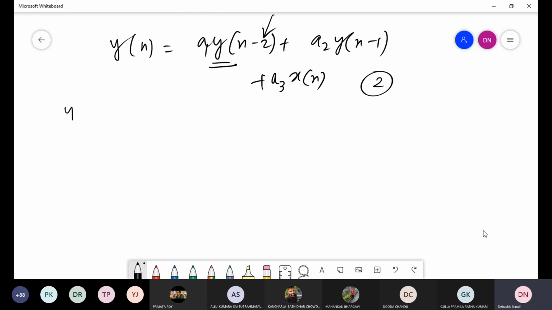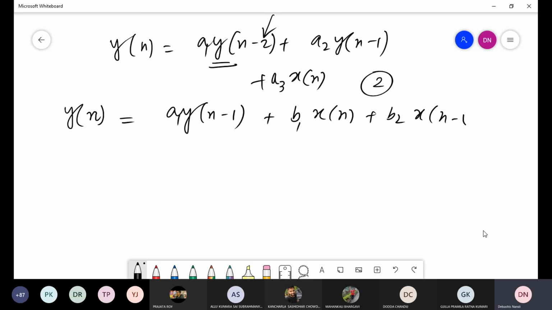So if you write y[n] is equal to a1 y[n-1] plus b0 x[n] plus b1 x[n-1] plus b2 x[n-2] plus b3 x[n-3]. Suppose this is 0, this is 1, this is 2, this is 3.